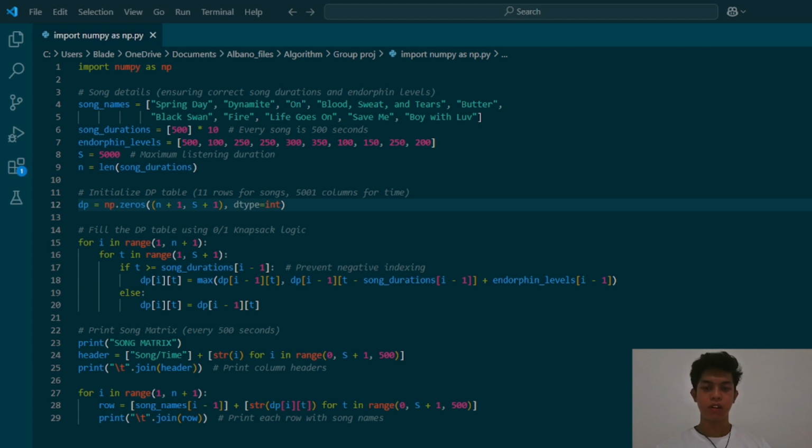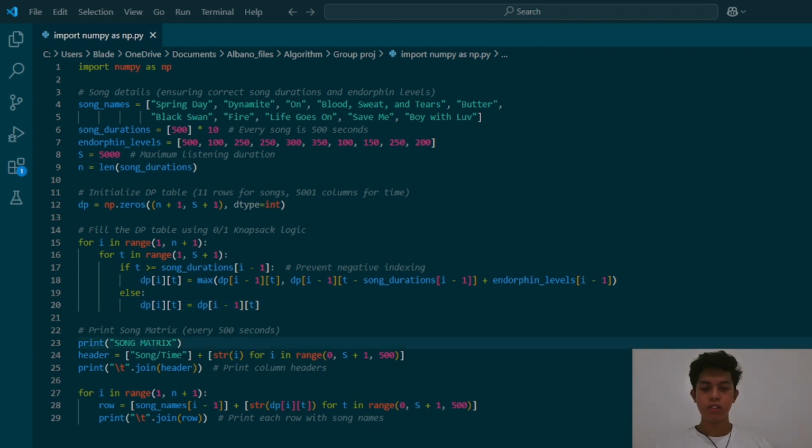We now iterate through each song and through all possible time constraints to find the optimal combination. If the current song duration fits within the remaining time, we decide whether to include it. Now in this line, we use the knapsack formula to choose the better option. Either we include the song and gain its endorphin boost, or we exclude it and keep the previous best value.